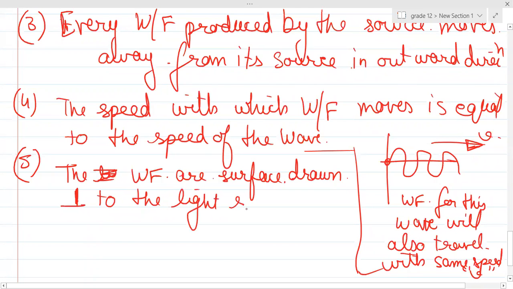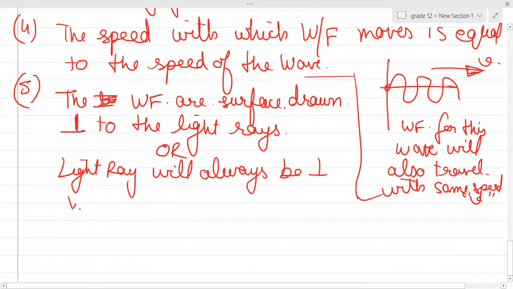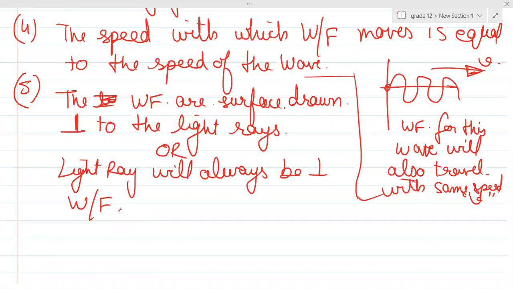Always remember, the light rays will always be perpendicular to the wavefront. Is it clear? Always remember our light rays will always be perpendicular to the wavefronts. Is this clear?